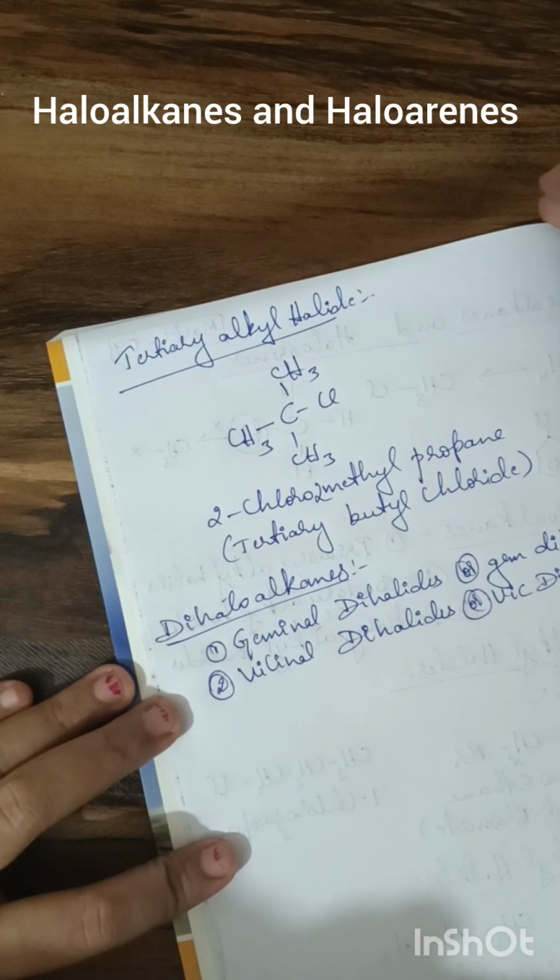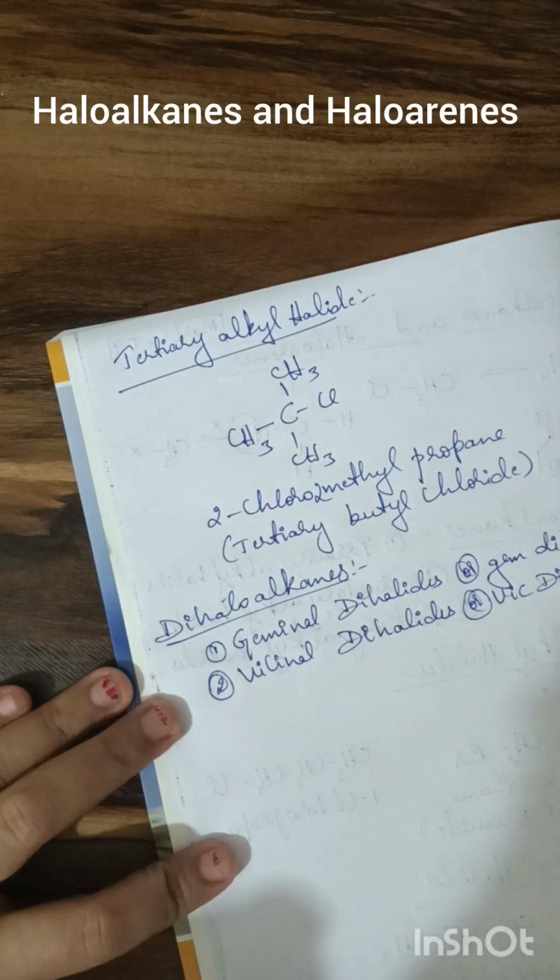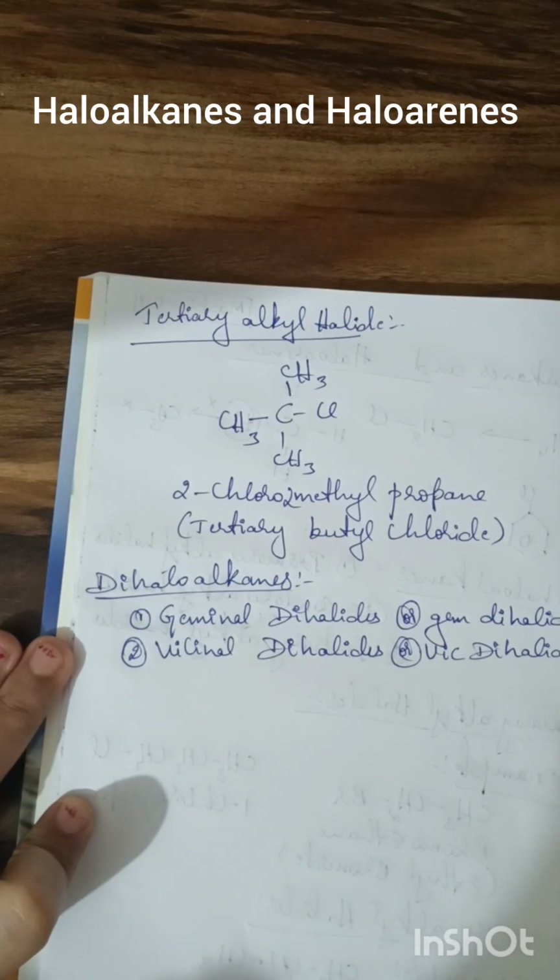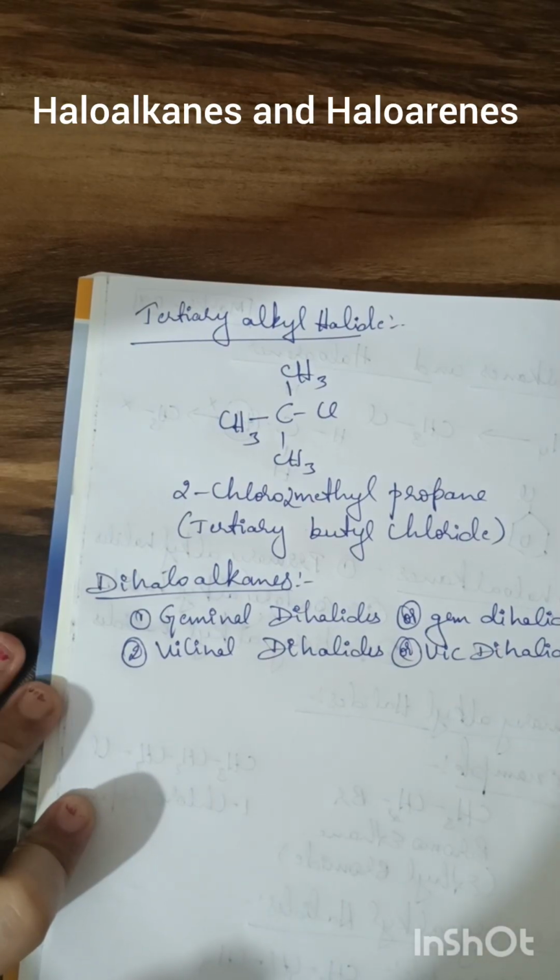In case of geminal dihalides, both the halogen atoms in the alkane will be attached to the same carbon atom. I'm telling you a simple definition for each concept with a simple example. Try to remember.